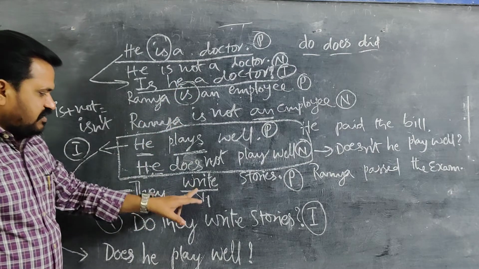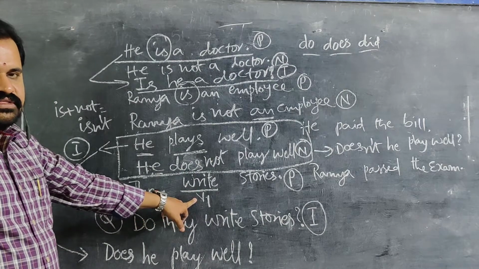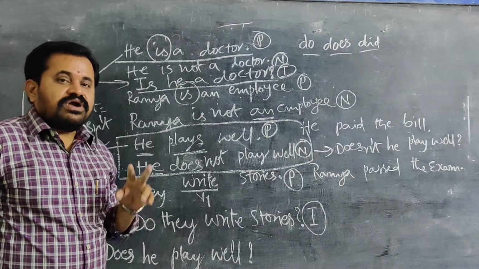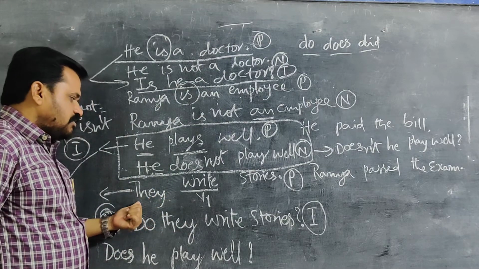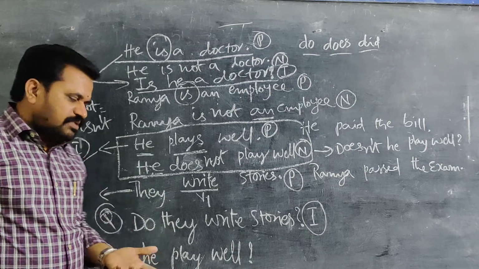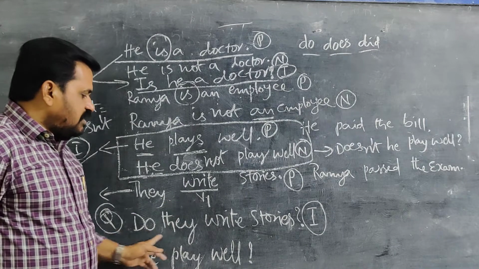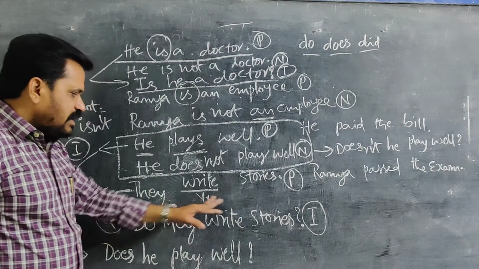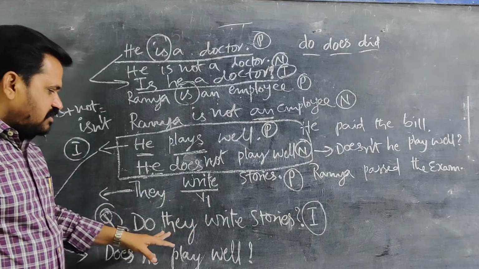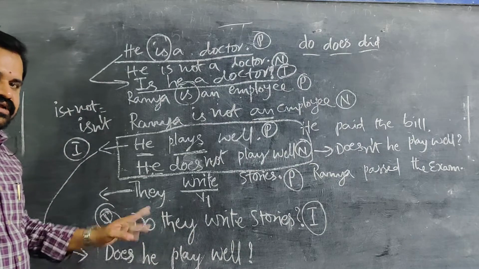First you have to see which verb is in the given sentence. If it is present tense, in "do" and "does," which verb do you have to use? According to the subject: if the subject is plural, you have to use "do" always. So start with "do" and write the remaining sentence. Don't write blindly. Observe this working pattern: how the verb is, how the subject is, whether it is right to write or not.